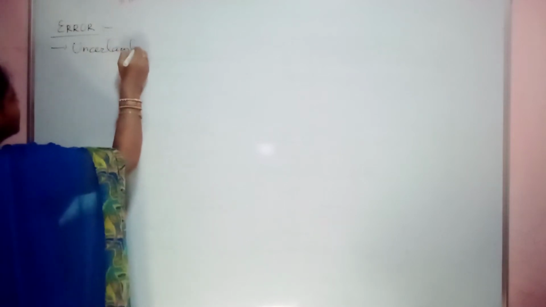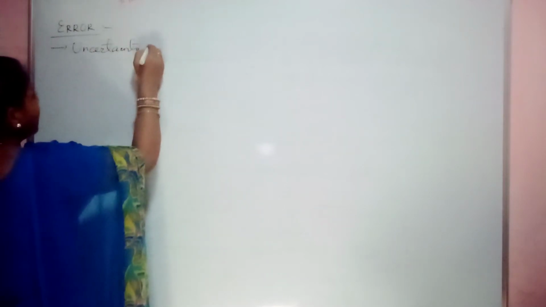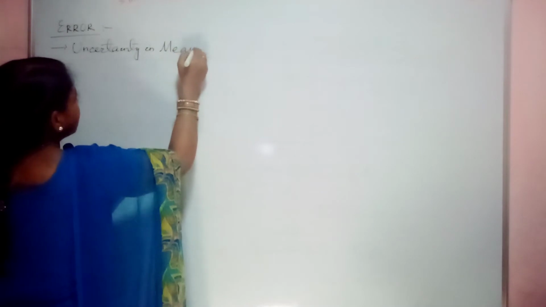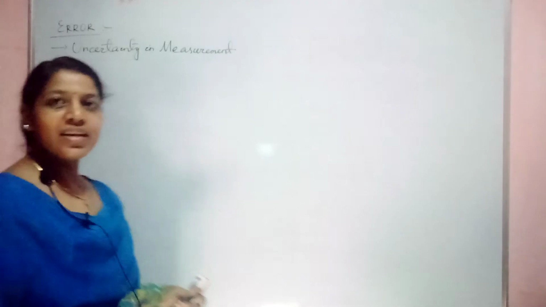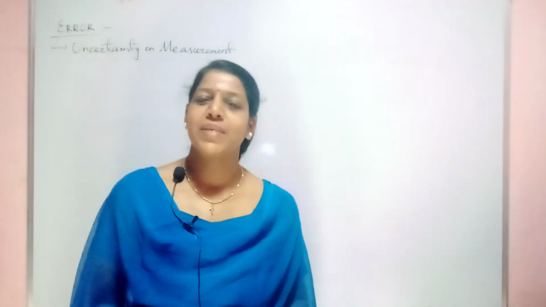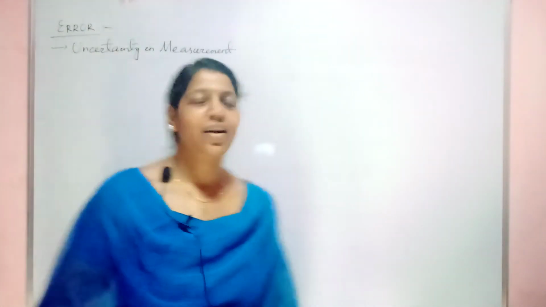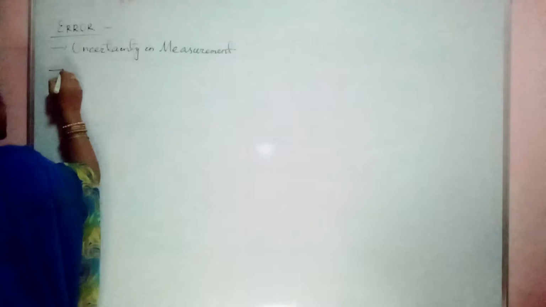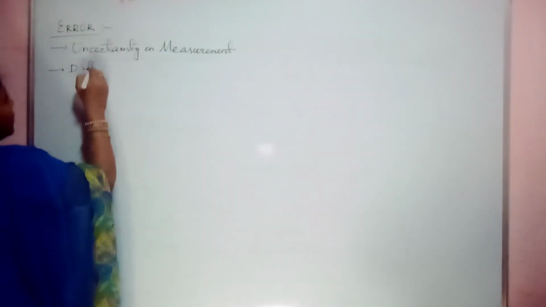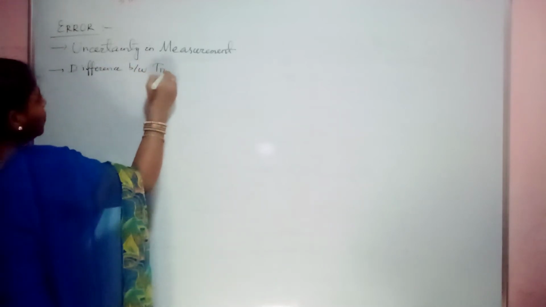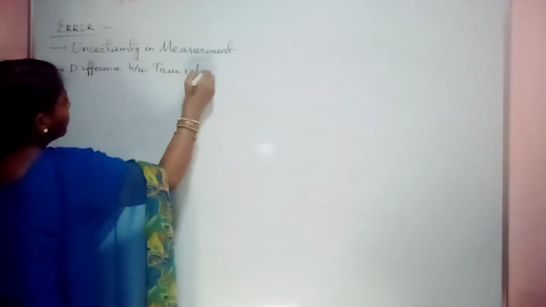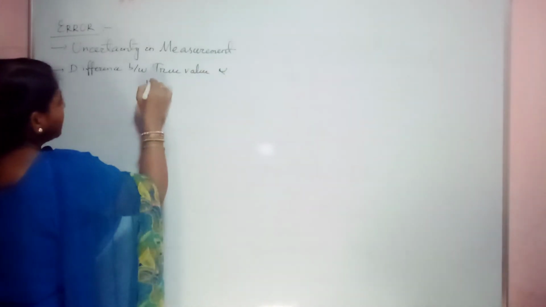So let us see what is error. Simply, the definition is uncertainty in measurement. Uncertainty in measurement is called as error, or you can say it as the difference between true value and measured value.